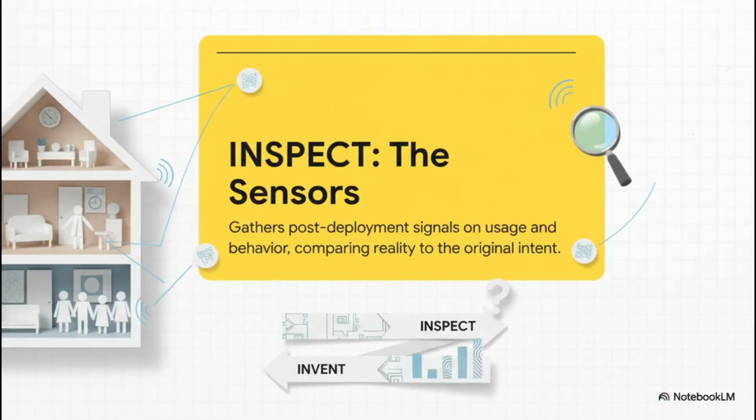Okay, so the house is built, it looks great, but is anyone actually hanging out in the living room? Is the kitchen always empty? That's what the inspect phase is all about. It's like installing smart sensors all over the building to see how it's really being used, and then comparing that data to the goals we set way back in the beginning.